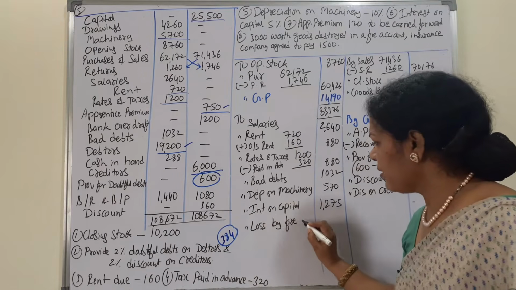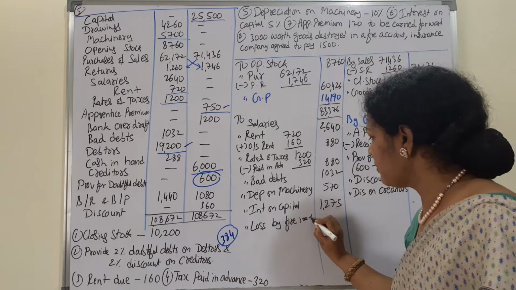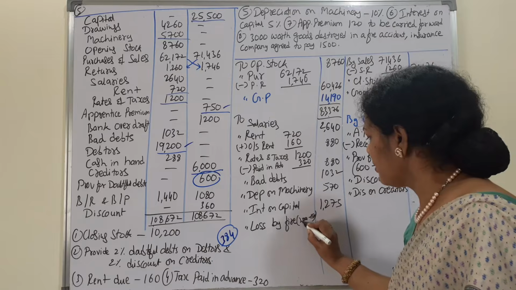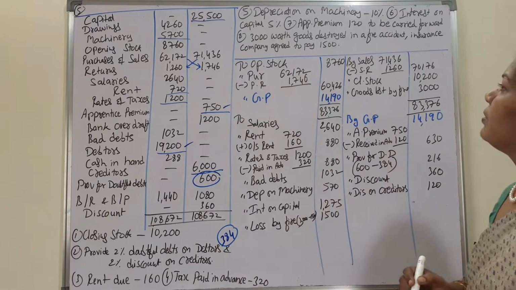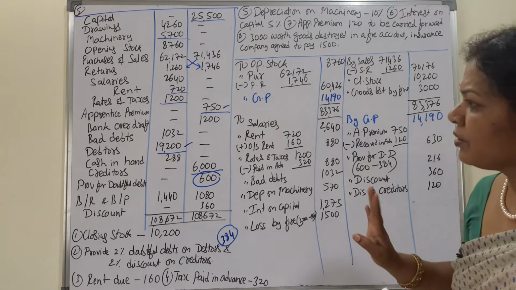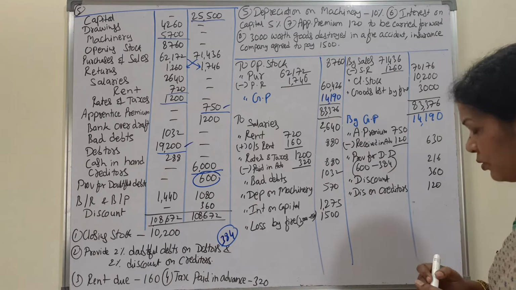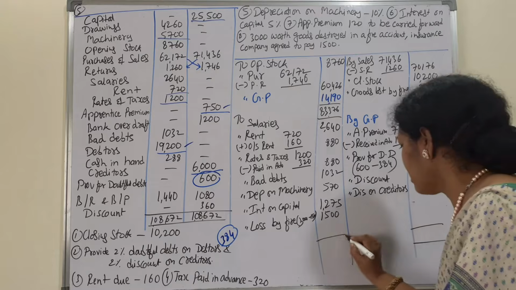If you want, you can write it in brackets, 3000 minus 1500. It is 1500. Anything else? That's all. So we'll close the account.